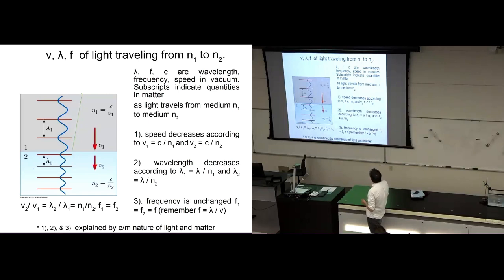Okay, here's just a few details about what changes and what doesn't change when light travels from one material to another. Here's a picture of light traveling from the upstairs material, refractive index N1, to the downstairs material, refractive index N2.